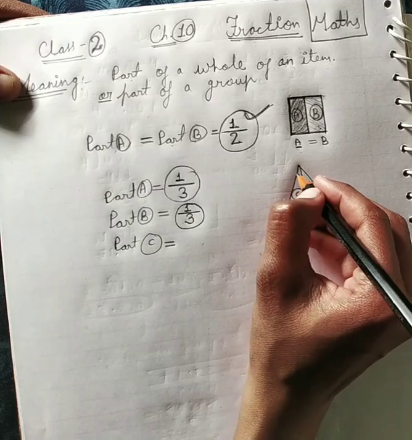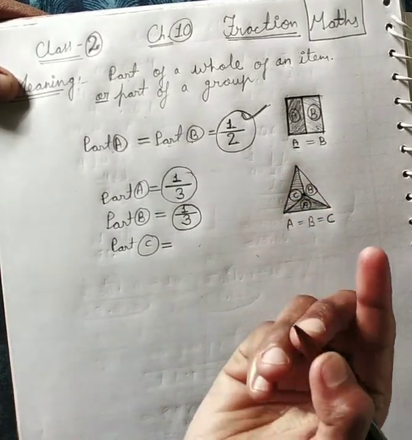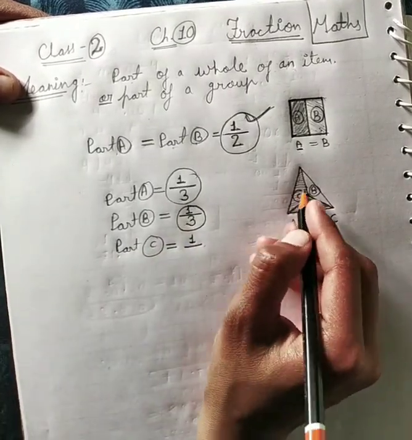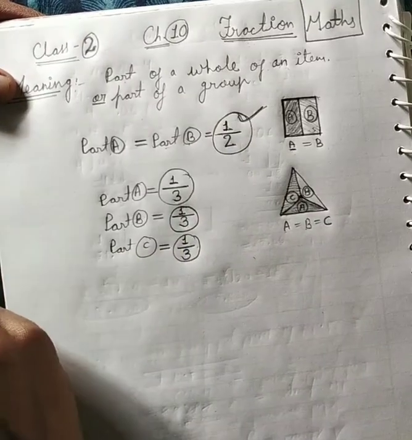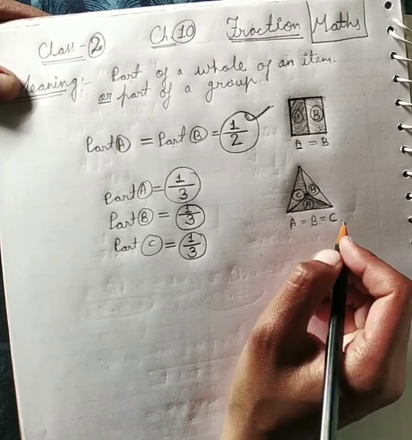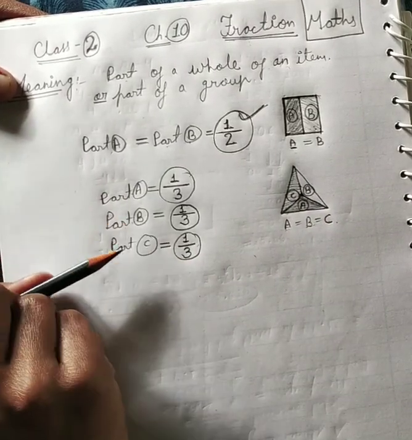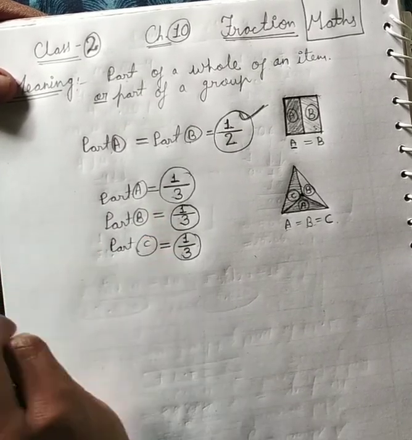If we talk about only C part, we are taking only one part. So write here 1, and total parts, how many parts are here? 3 parts are here. So write here 1 upon 3. Okay, so this is the fraction. Actually, we are dividing into 3 equal parts here. So that's why you can see the fraction of part A, the fraction of part B, and the fraction of part C all are equal. 1 by 3, 1 by 3, 1 by 3.